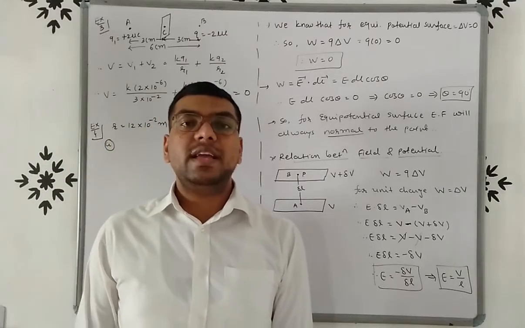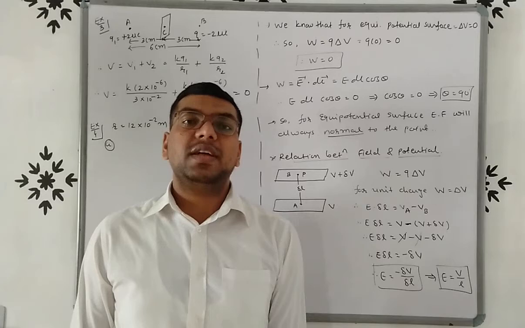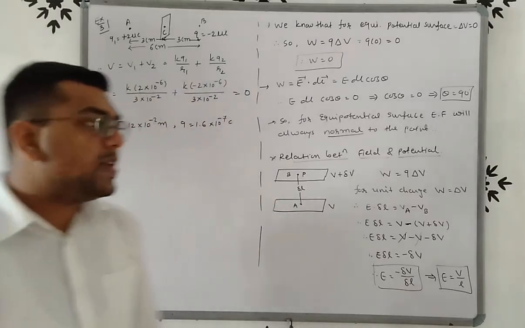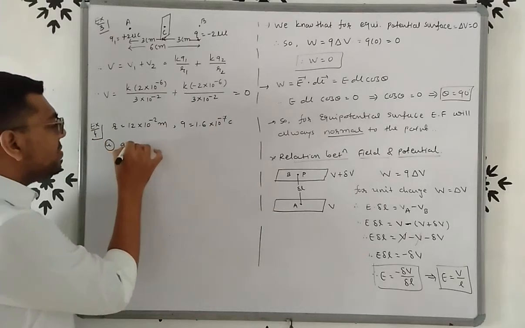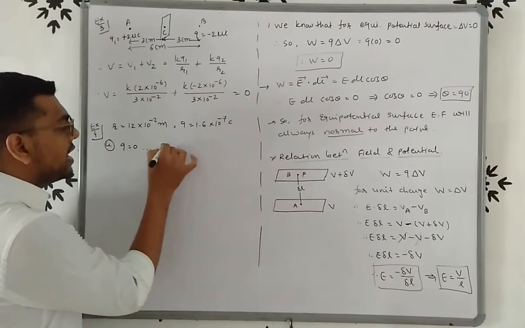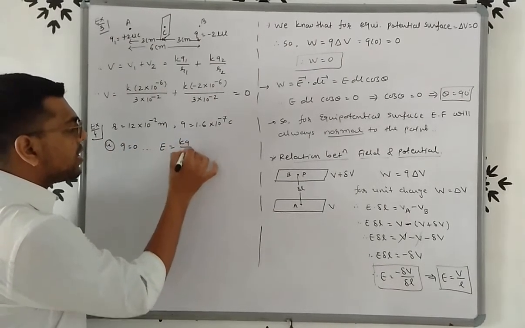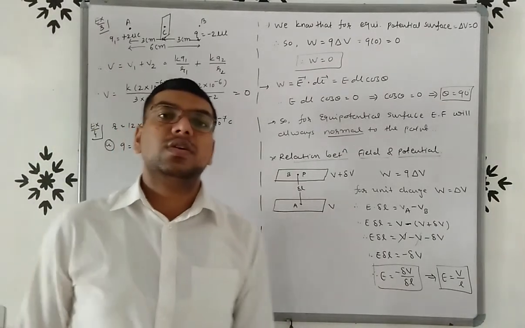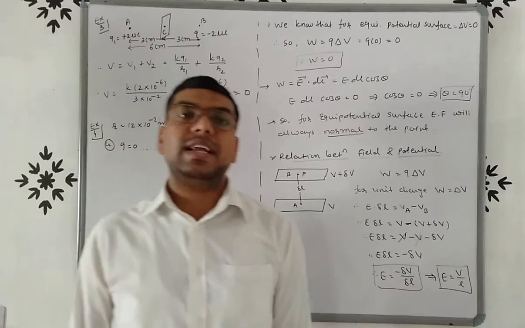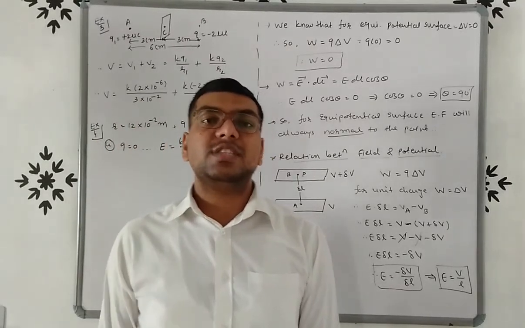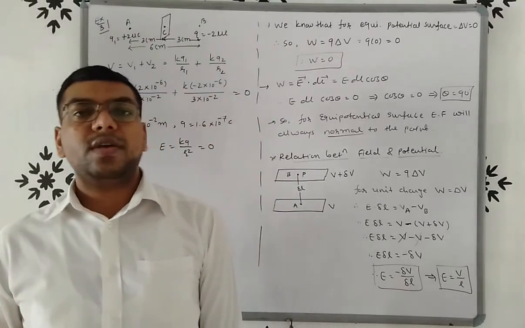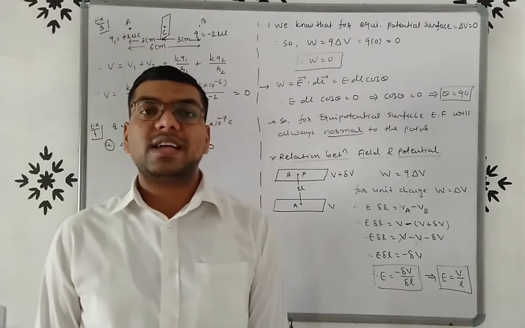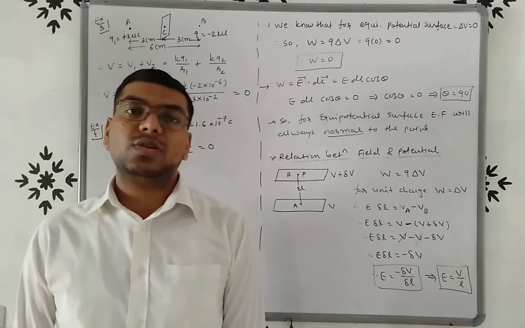And we already discussed in chapter number 1. Inside this sphere, the charge will be 0. So electric field E equals kq by r square will always be 0. So we already know that inside the surface total charge will be 0. So if total charge is 0, then electric field E equals kq by r square, so electric field is also 0.